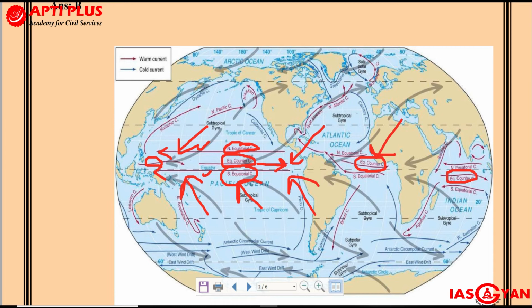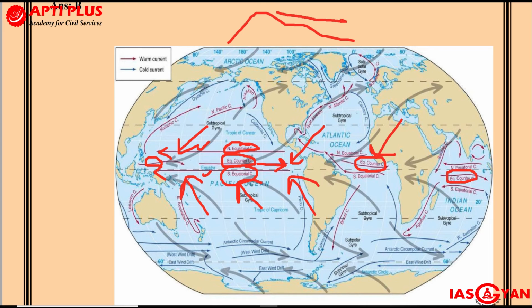So wherever they merge, what will happen? Just try to visualize: wherever you have two currents which normally flow parallel to one another, if they merge with each other, automatically in that portion of the ocean the level of the ocean water will rise. It will be higher than usual. If the ocean water is rising like this, what will the water try to do? Water will always try to seek a lower level. So it will try to flow backwards.